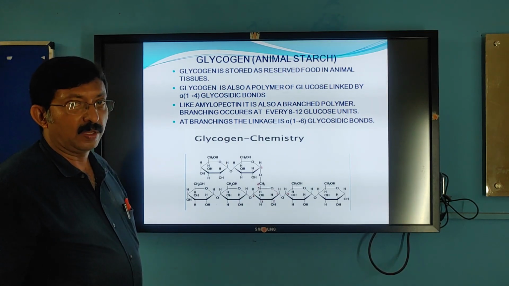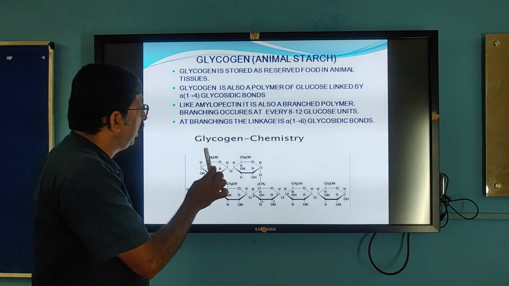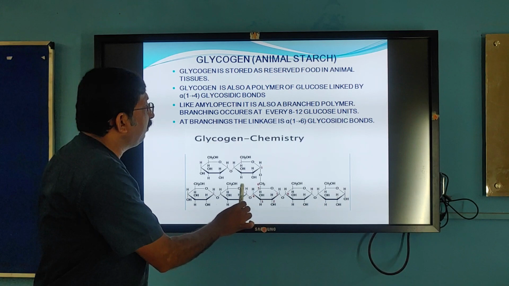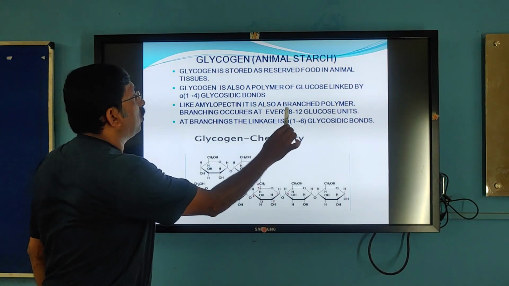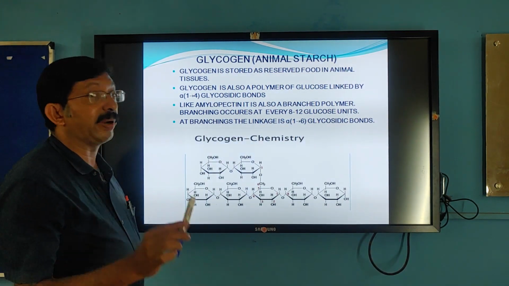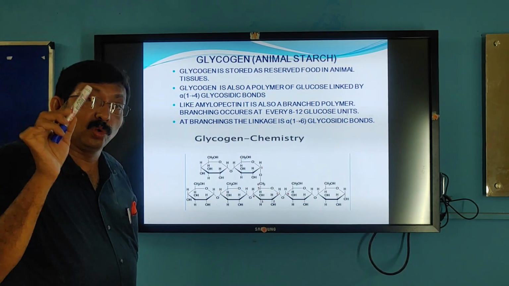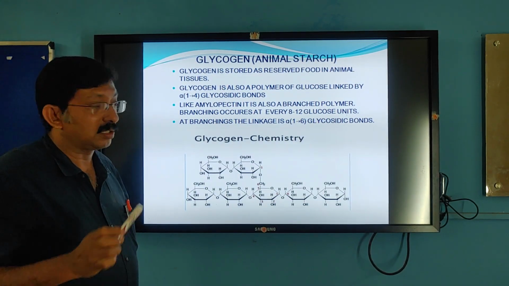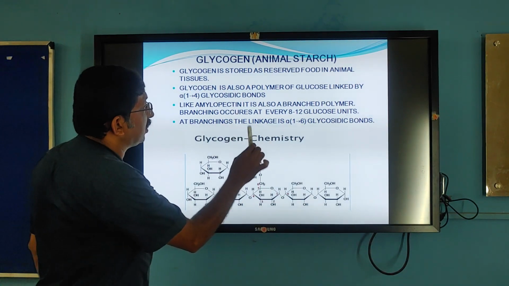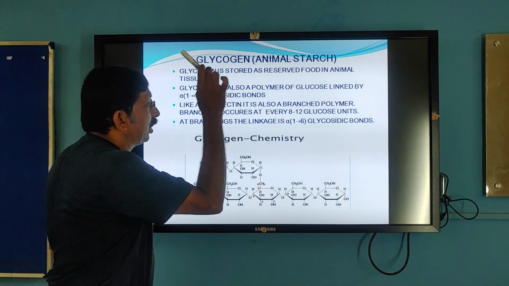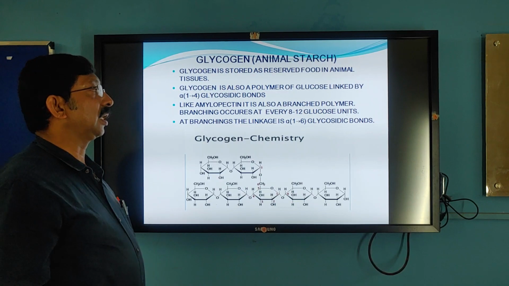Everything is the same. Then what is the difference? The branching frequency: for every 8 to 12 glucose units branching occurs, whereas in amylopectin branching occurs for every 24 to 30. In glycogen, branching occurs once in every 8 to 12 glucose units. That's the only difference.